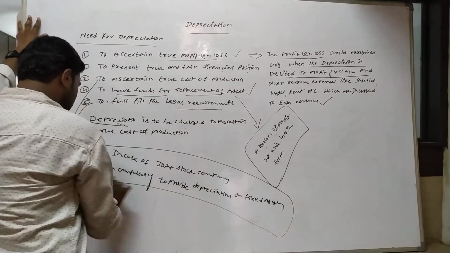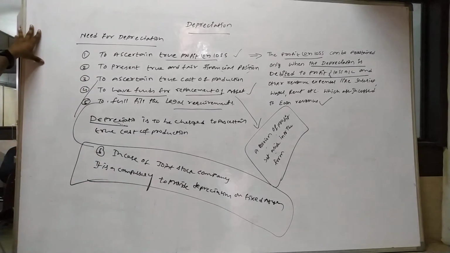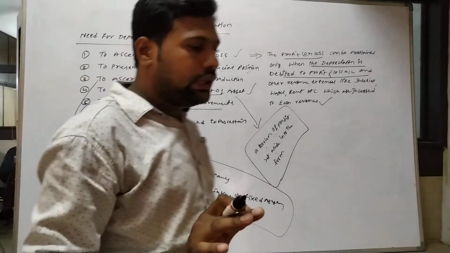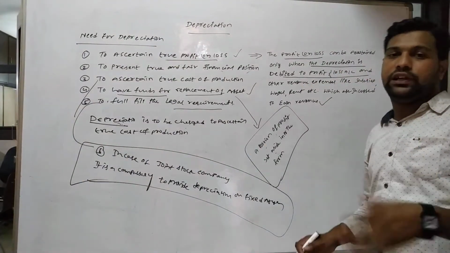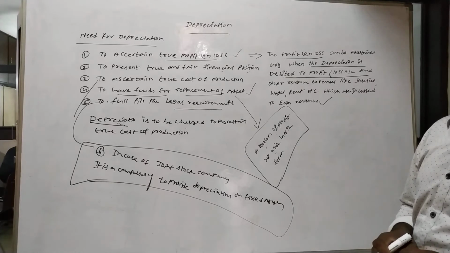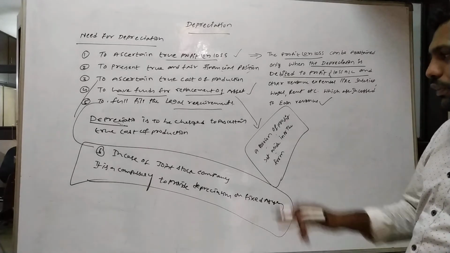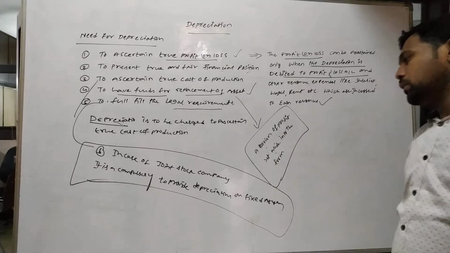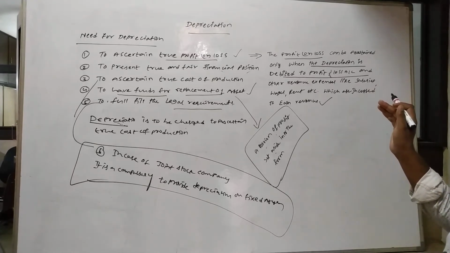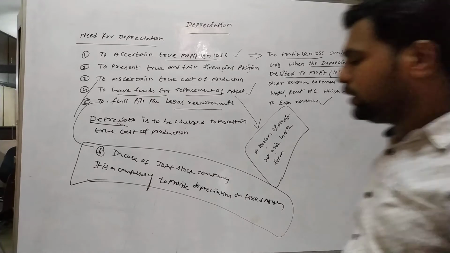asset. If depreciation is not provided, that profit is not divisible as dividend of the company. That's why it is compulsory to provide depreciation on fixed assets. That's it. Need for depreciation.